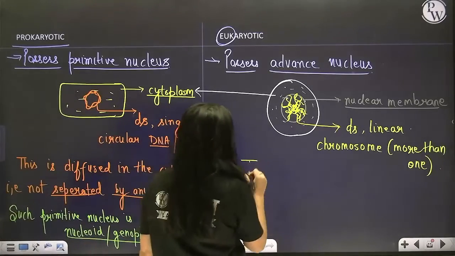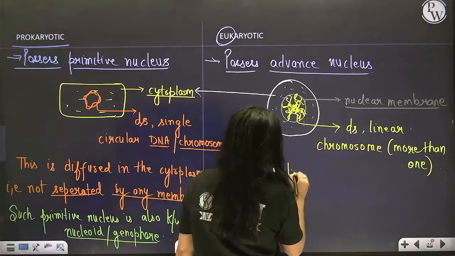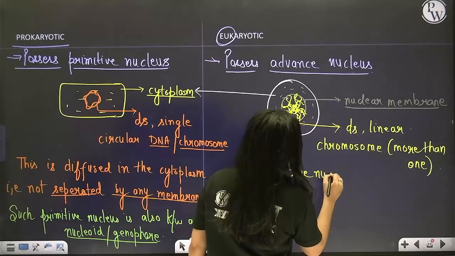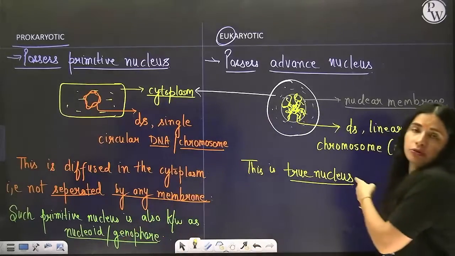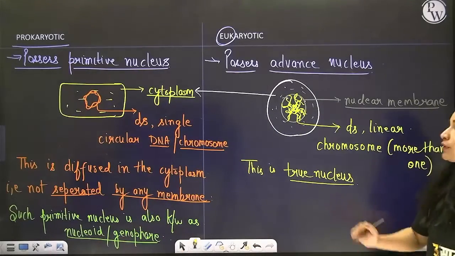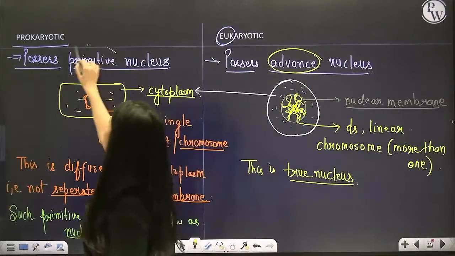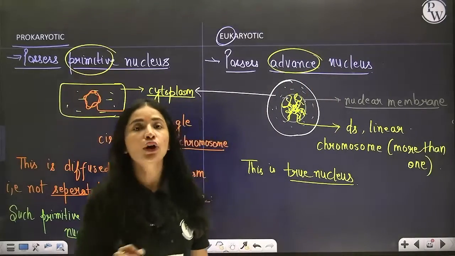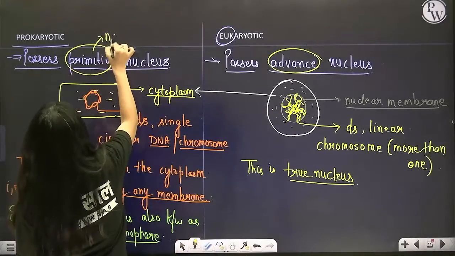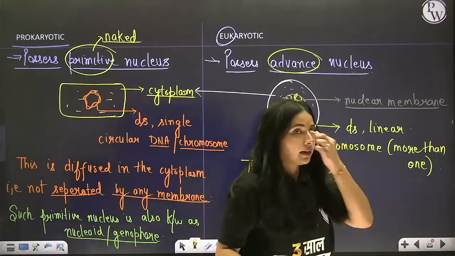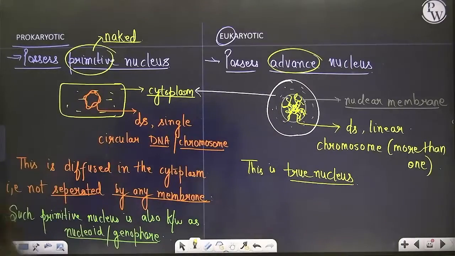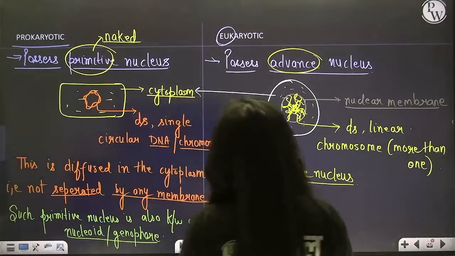Such genetic material is known as a true nucleus. So this is a true nucleus. This is nucleoid, this is nucleus. Got the point? Got the difference between advanced and primitive? Yes or no? Beta, primitive is also known as naked. There is another term also used for primitive, that is naked. I hope everyone has understood so far and no one is having any confusion till here. Okay, very good. Now let's proceed further to more differences.